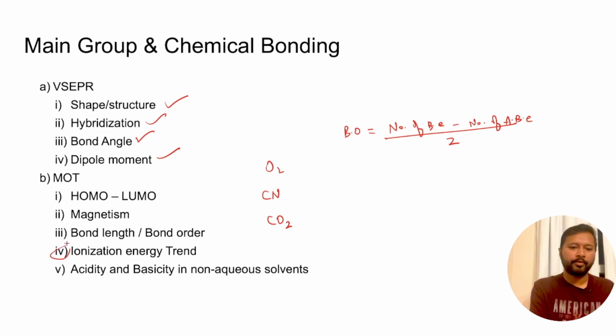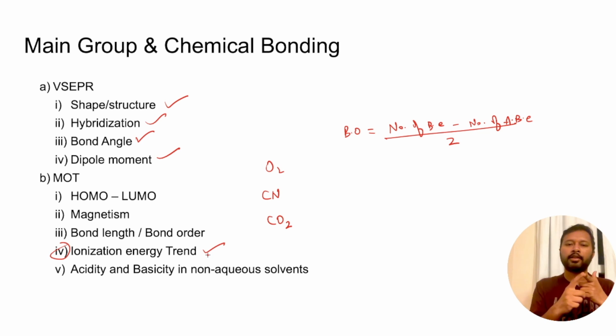Then this concept of ionization energy basically is from your main group elements. So you should know the trend of ionization energy, how it changes from left to right and top to bottom. There are various other trends also which I have not included. But yeah, there are certain groups which you have to study in detail.